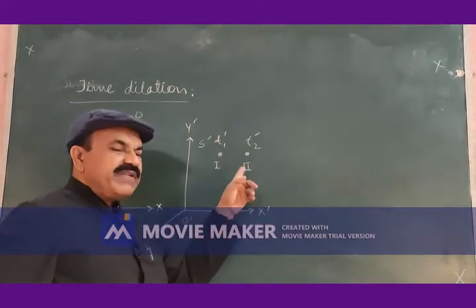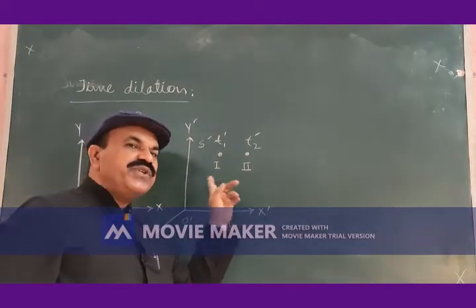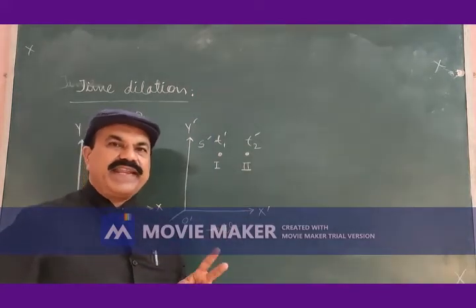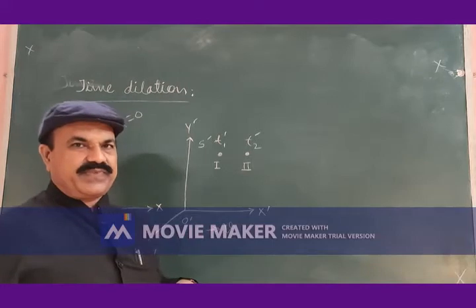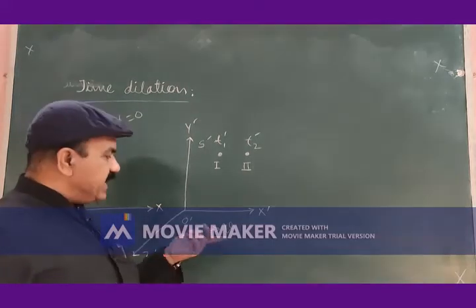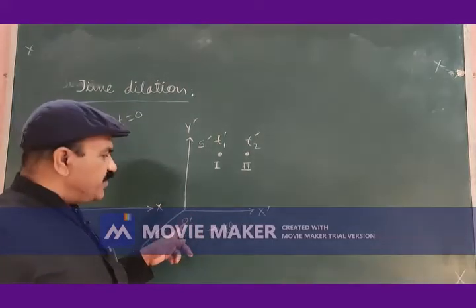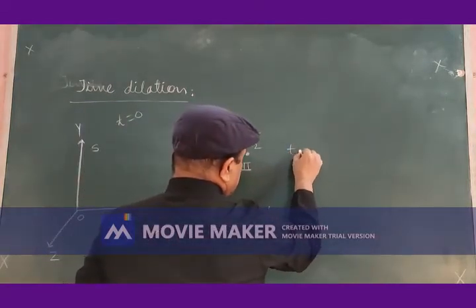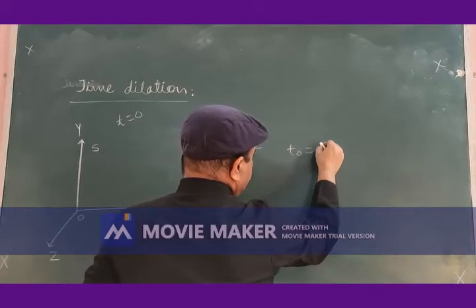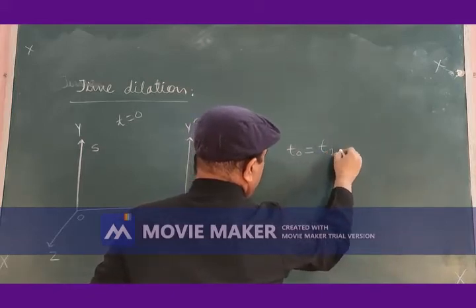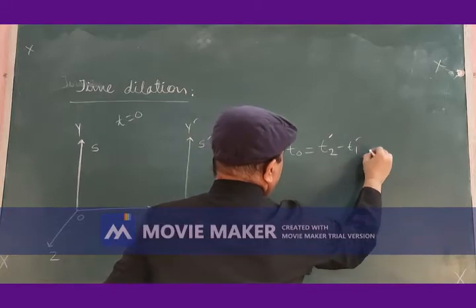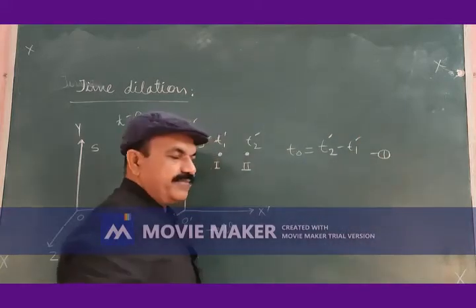The time duration between firing of the two shots by the gunman as measured by observer O prime will be T0 is equal to T2 prime minus T1 prime.